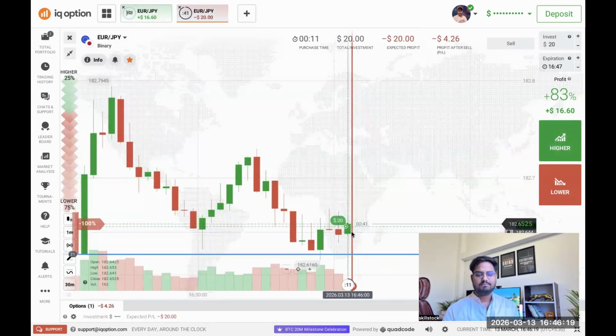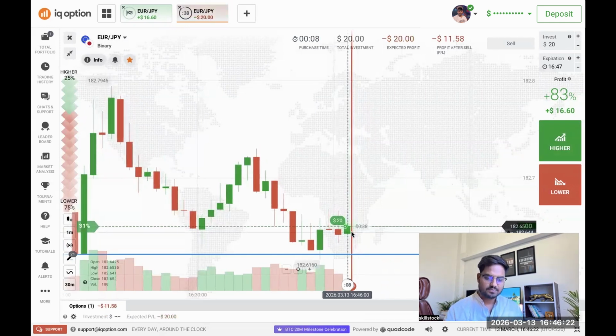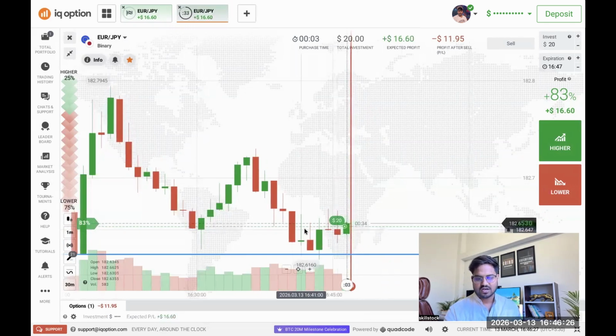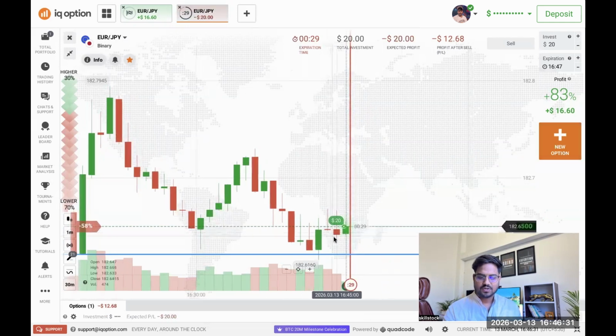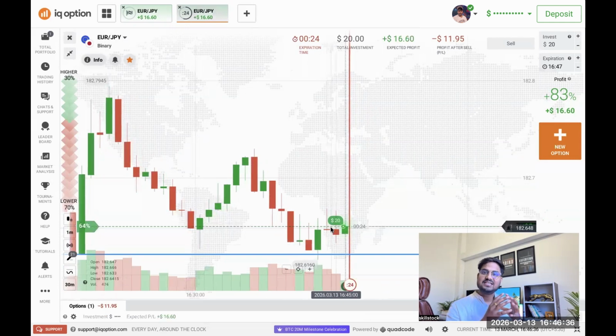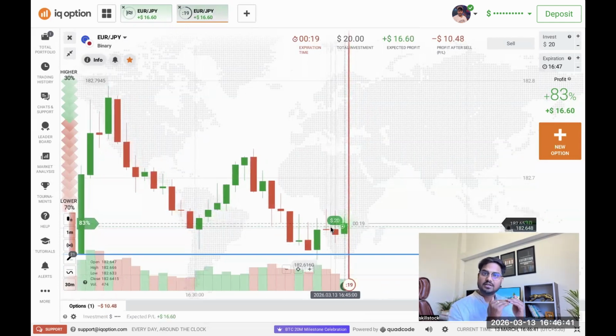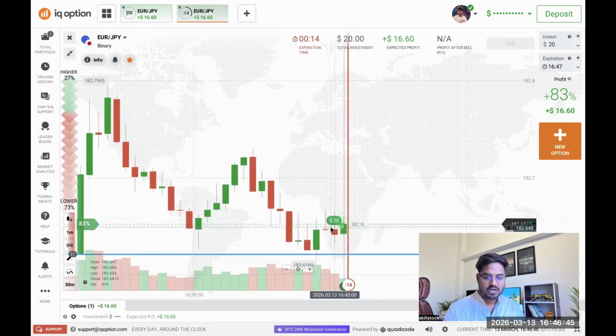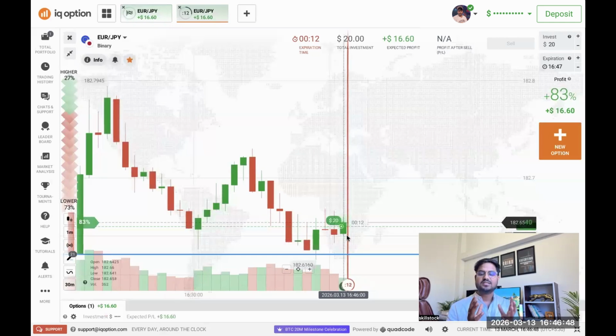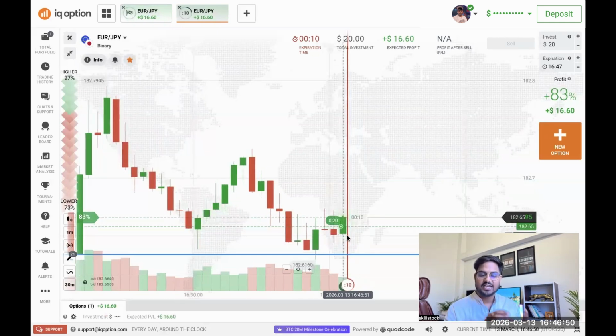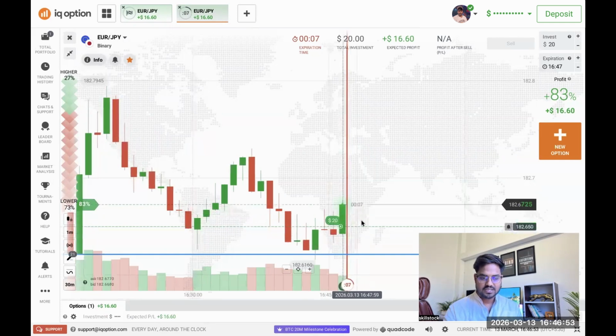It can be a better opportunity for the buyers because previously, not just in two candles, if you see, there are so many candles with a rejection from the seller side, right? And the last two candles have dropped the volume. It means sellers dropped their power. And when sellers drop their power, it means they are weak. And when sellers are weak nearby the buyers' area, there is more possibility that buyers can take control over the market, right? So because of that reason, there is a very good opportunity for the buyers to take control over the market.